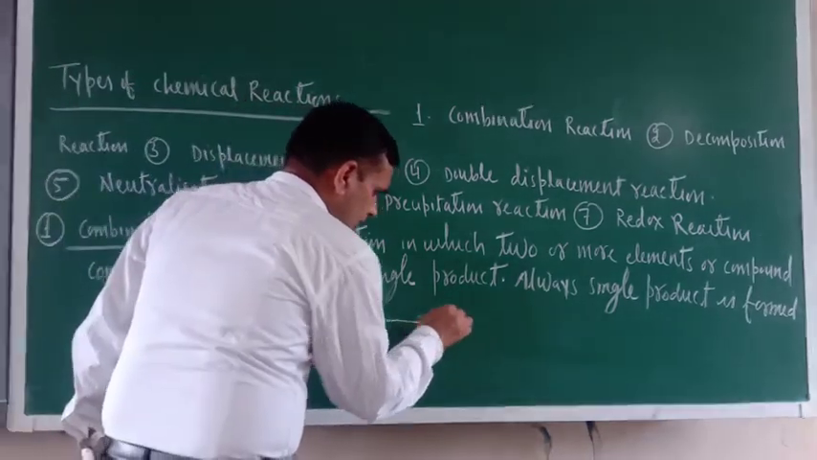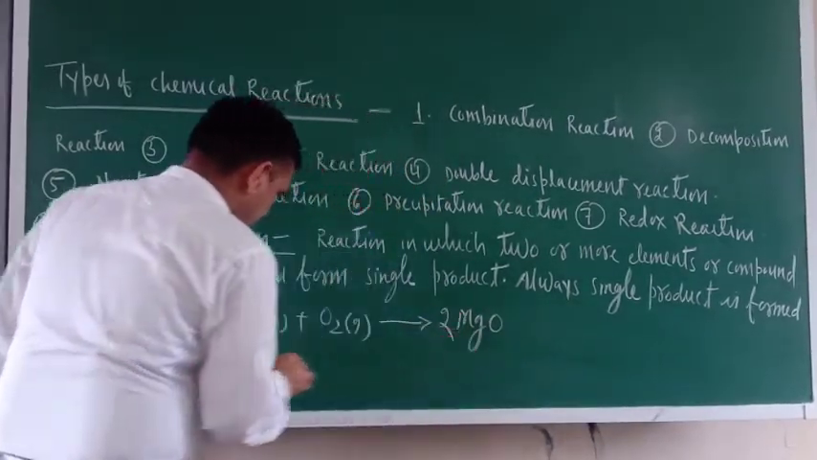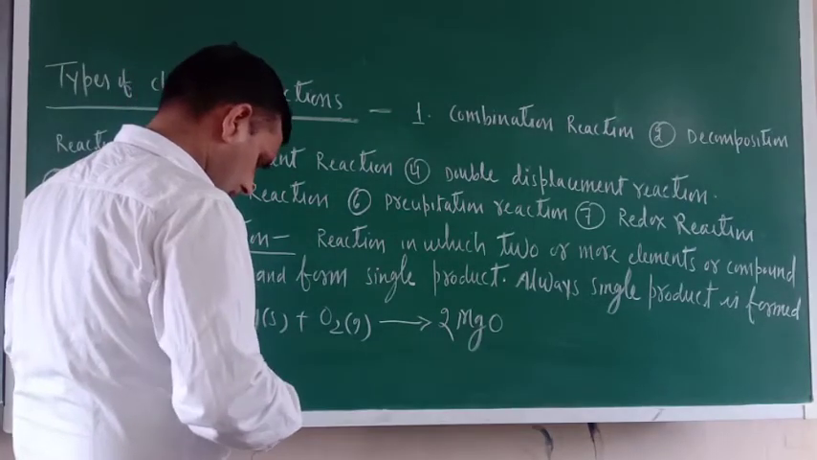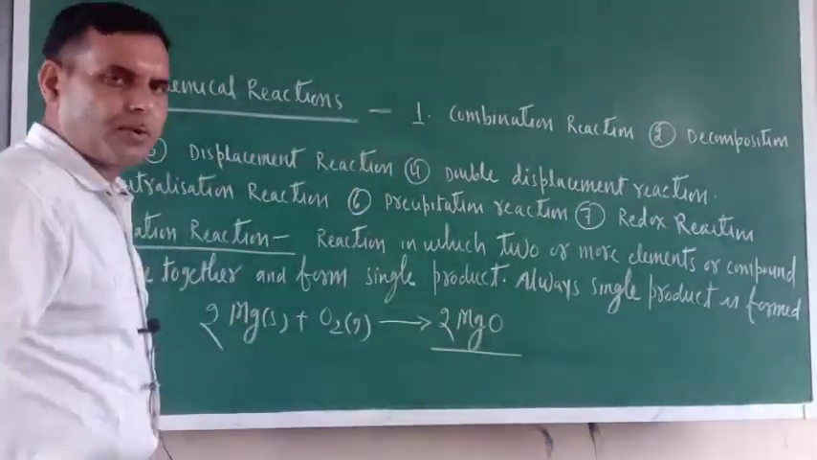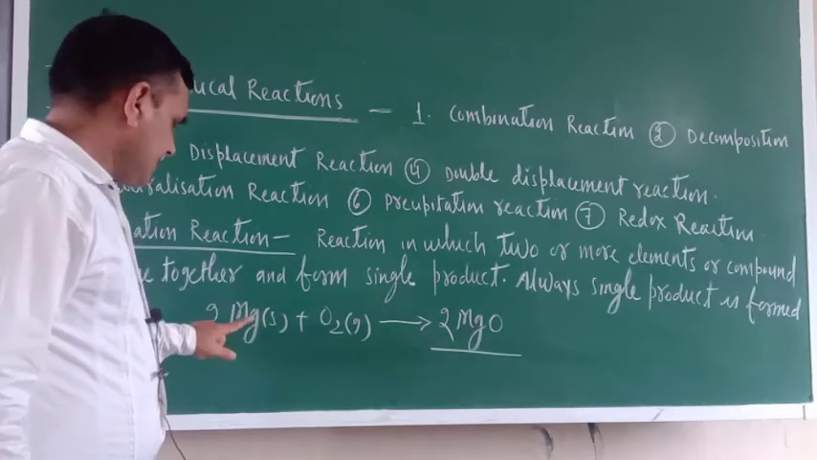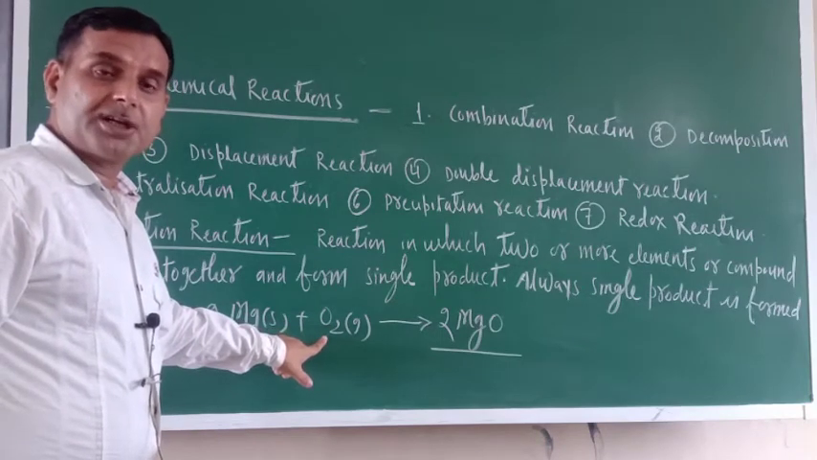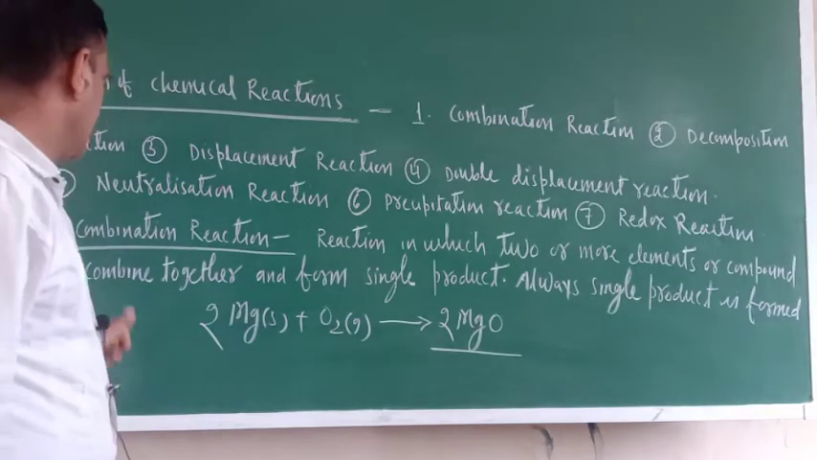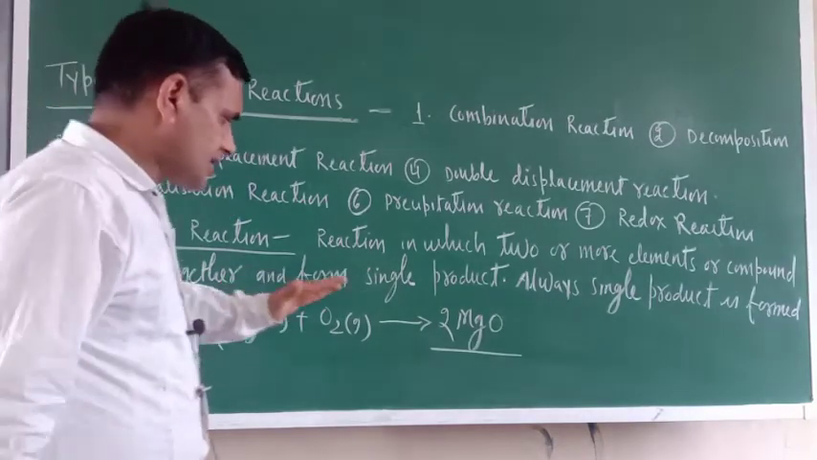Now the arrow mark. Here MgO, magnesium oxide. Write down here 2, write down here 2. Now just see, is a single product formed or not? What is formed? Magnesium oxide, a single product. Always a single product is formed. So this is an example of combination reaction. Magnesium is an element, oxygen is also an element. So this is the combination reaction between 2 elements, that is called combination reaction between elements. Okay. So this is one of the examples.